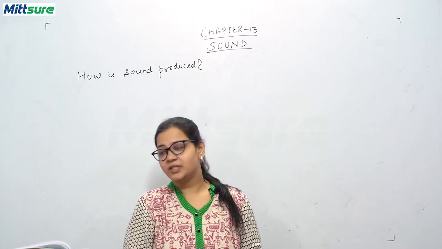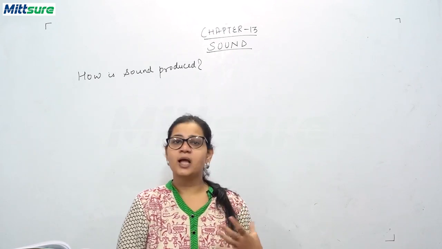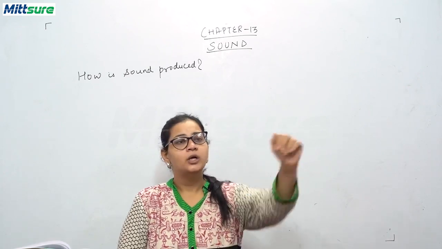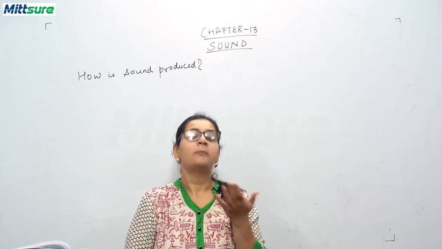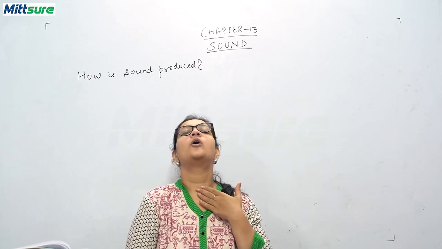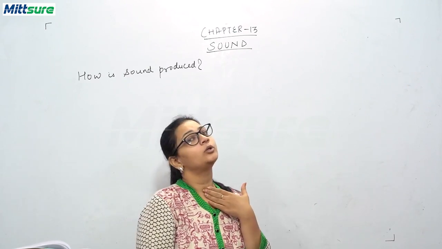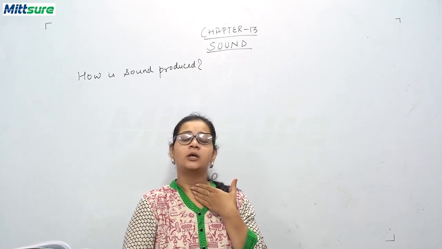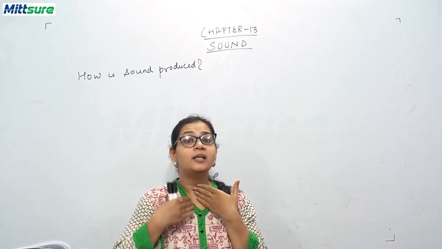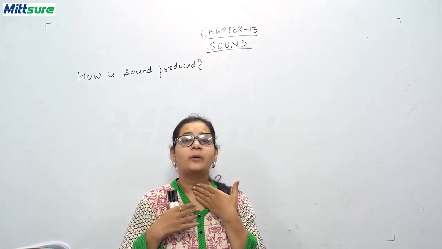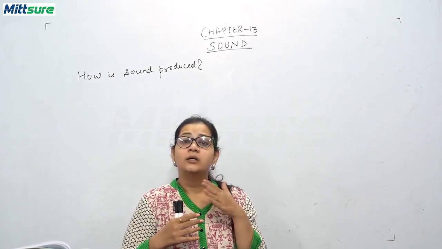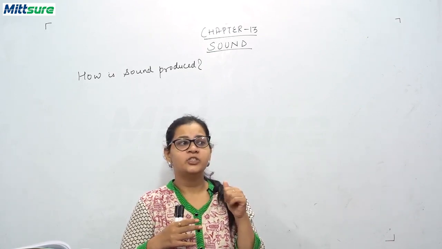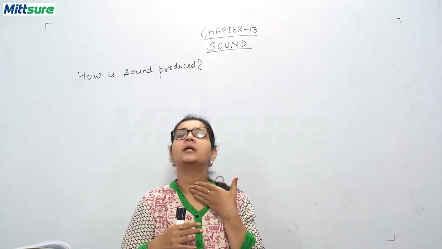Now there's an activity given in your books, and it's a very interesting activity you all can do. Just do one thing, put your finger on your throat, okay. Now try to speak something. You will be feeling that there are some vibrations. Vibration is like a shaking type of thing that will be happening here.